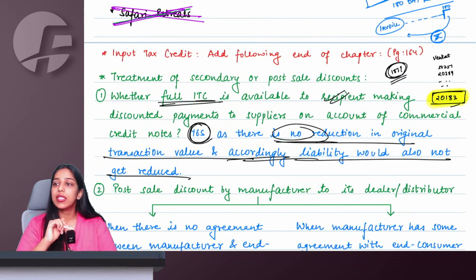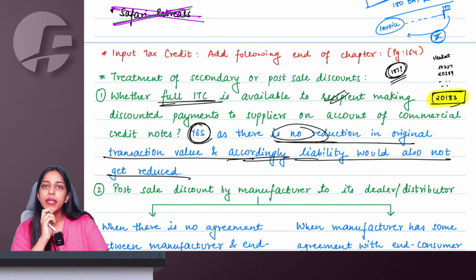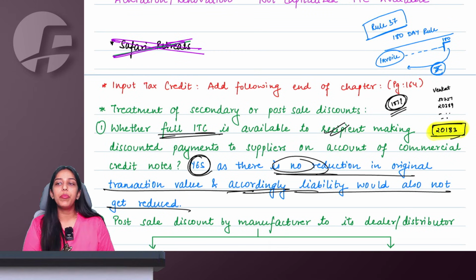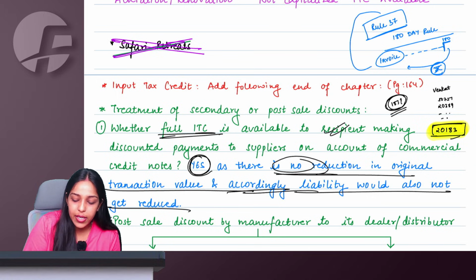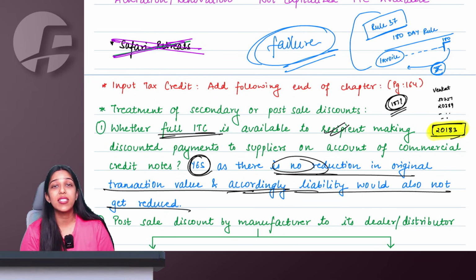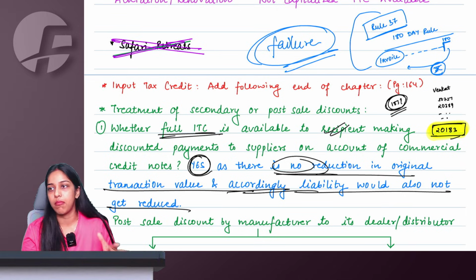But ma'am, this clarification is saying that recipient can take ITC even if they are not making payment. Is this not contradictory? See, understand, we'll interpret them harmoniously so that you don't get a doubt later. Here we are saying there is a failure to pay. Rule 37 says there is a failure to pay, meaning recipient has not paid the invoice amount.